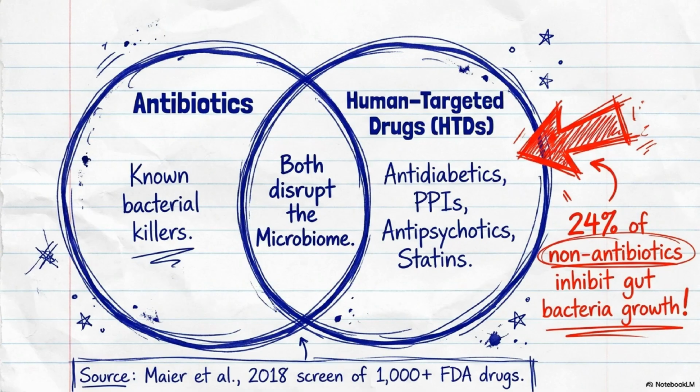While we traditionally view antibiotics as the primary disruptors of our gut health, research by Meyer et al. reveals that nearly a quarter of human-targeted drugs, such as statins and antipsychotics, also inhibit the growth of at least one gut bacterial species. This means that many common medications we use for non-infectious diseases may be unintentionally acting like antibiotics, potentially reshaping our microbiome in significant ways. Understanding these off-target effects is crucial as we move toward more personalized medicine and a deeper awareness of the second